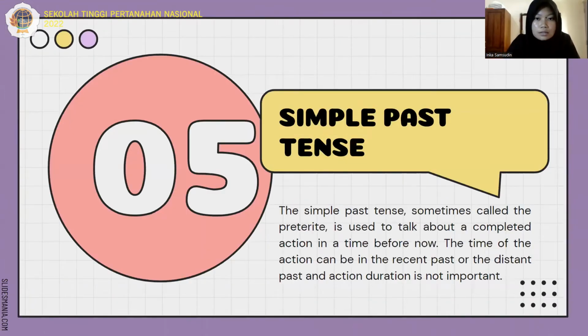Okay, the next tense is simple past tense. The simple past tense, sometimes called the preterite, is used to talk about a complete action in a time before now. The time of the action can be in the recent past or the distant past, and action duration is not important.